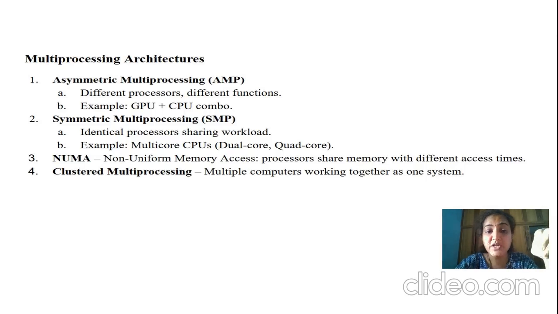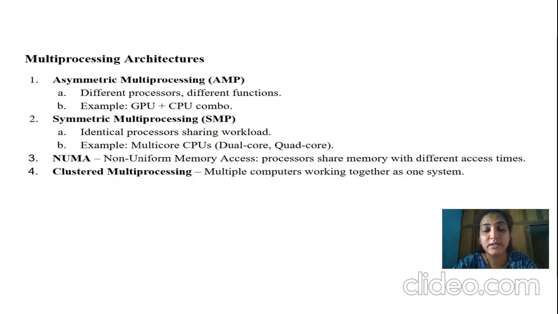processing unit. Symmetric processing means it is going to process the same kind of processes, or it will be sharing identical processes at the same workload. An example is multi-core CPUs, that is your dual core, quad core and all.